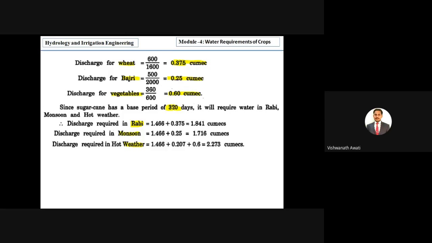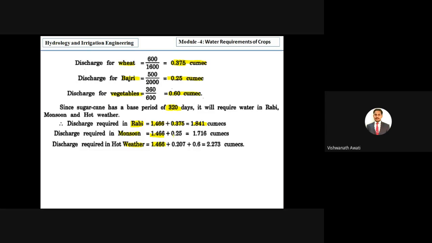So it will come under all the seasons: rabi season, monsoon season, and hot weather season, correct? That is what has to be considered in all the weathers to calculate how much water and how much discharge is required in each season. This is the common consideration for sugarcane in all the weathers, right? First we'll begin with the rabi season, sugarcane plus wheat, then we'll get a discharge.